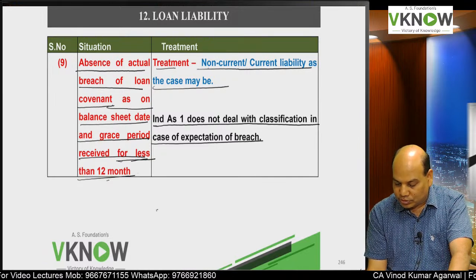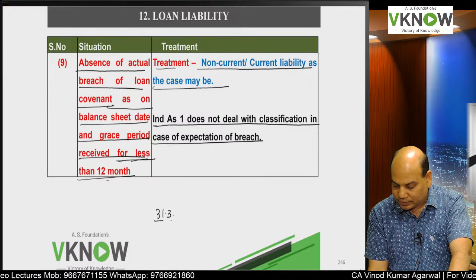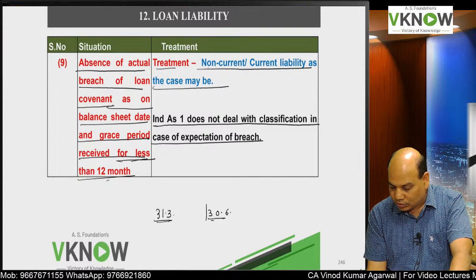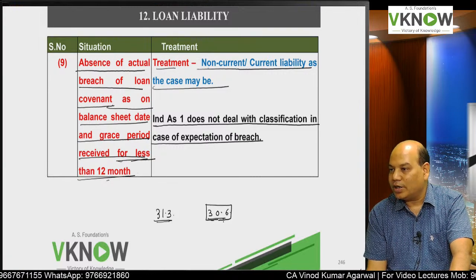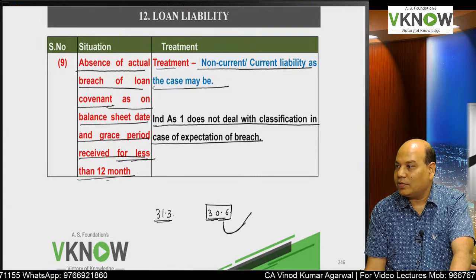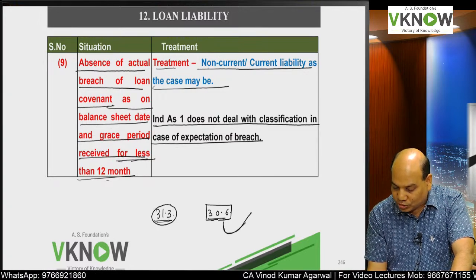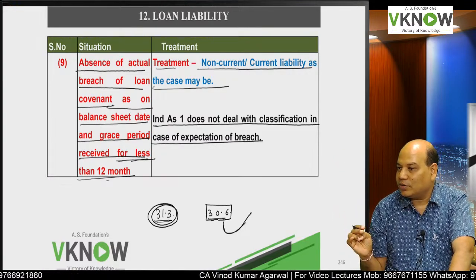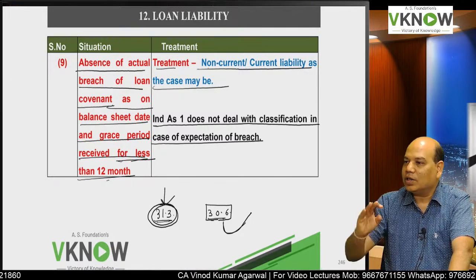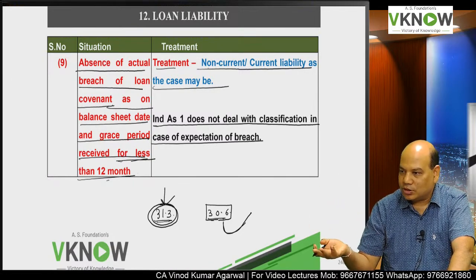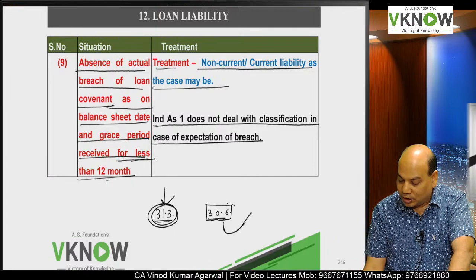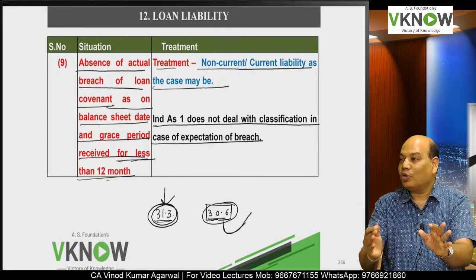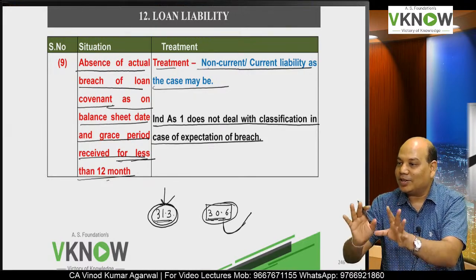Suppose my year ending date is 31st March and you received the grace period up to 30th June. So on this date we will be able to identify whether it is current or non-current. See the position on this date, because you still have till 30th June to rectify the breach. So on 31st March, is the liability payable within 12 months or more than 12 months? And here if the breach is committed, then another story will start, because here you have got the grace period before committing the breach.